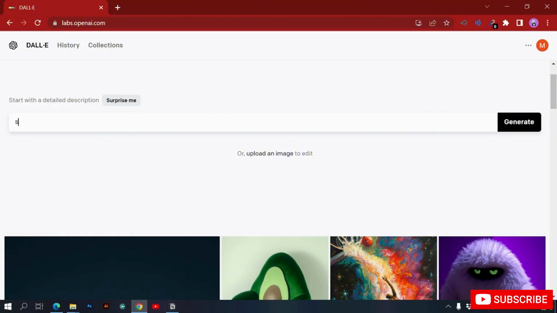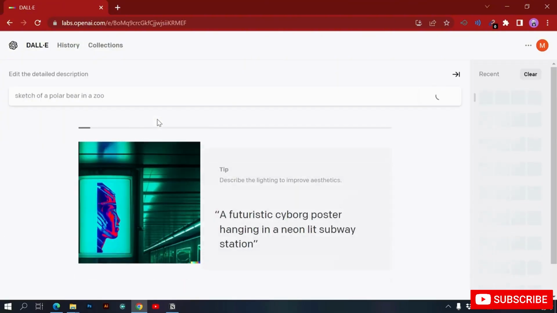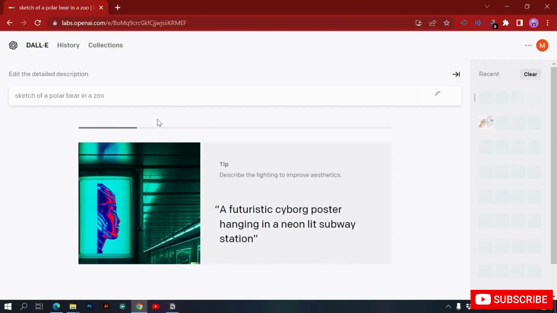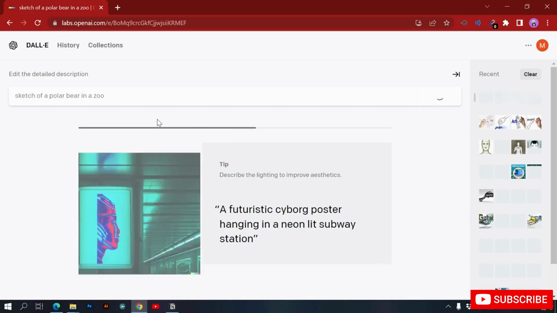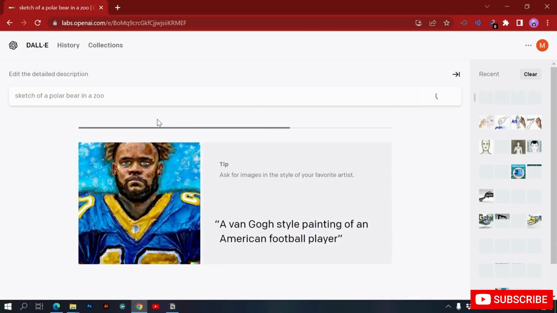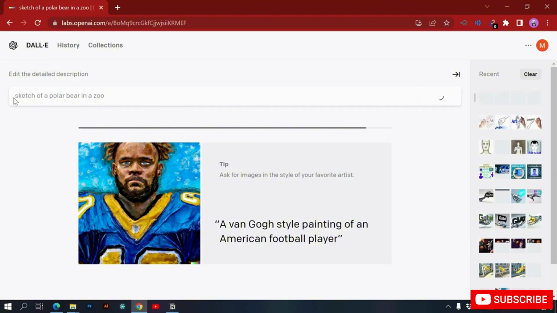Let's say first of all we can generate a sketch. For example, if you want a sketch of a polar bear in a zoo. Basically we want a sketch of a polar bear inside a zoo. If I click generate, DALL-E knows that you want a sketch, not a photo, not digital art, not anything like a render, but a simple sketch. We did not mention a pencil sketch, but let's see what DALL-E does with the prompt of a sketch of a polar bear in a zoo.